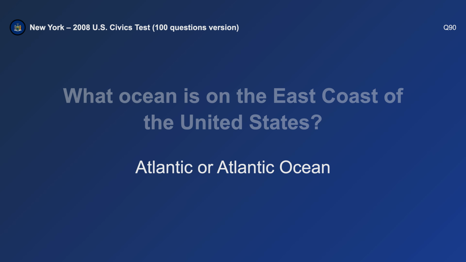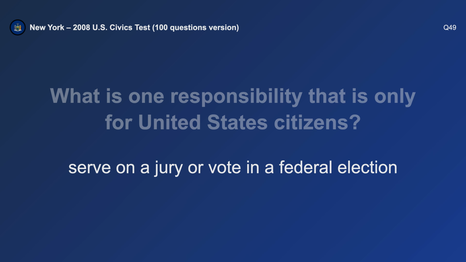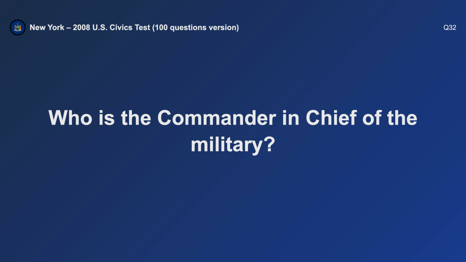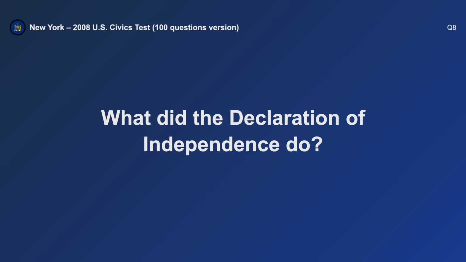What ocean is on the east coast of the United States? Atlantic. What is one responsibility that is only for United States citizens? Vote in a federal election. Who is the commander-in-chief of the military? The President. What did the Declaration of Independence do?